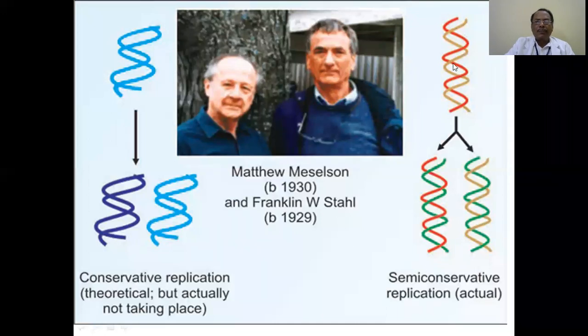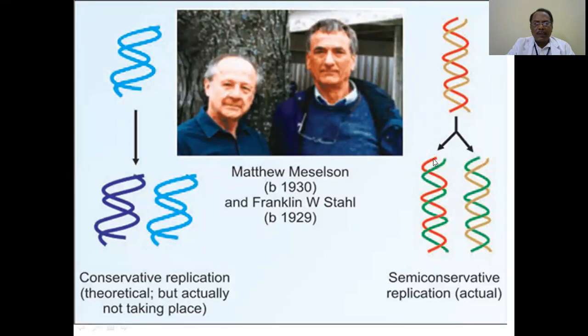What does it mean? The parent DNA is having 2 strands, one red and one orange. These 2 strands will be completely separated initially. Based on each strand, new nucleotides one by one come and polymerize, producing another strand in the green color.